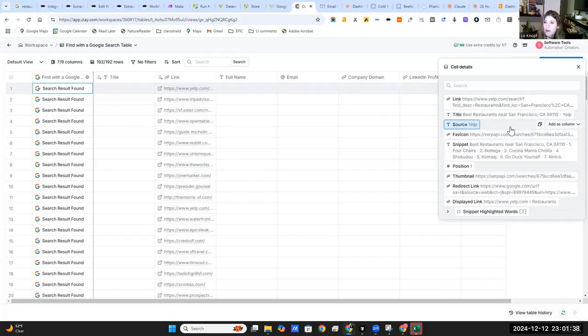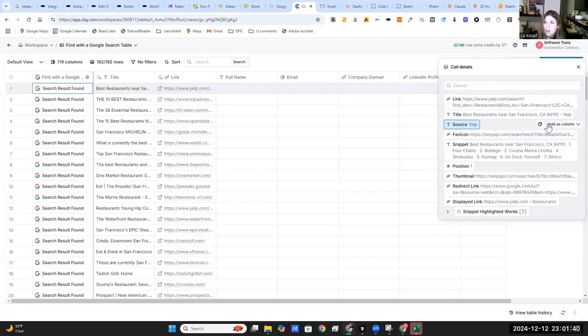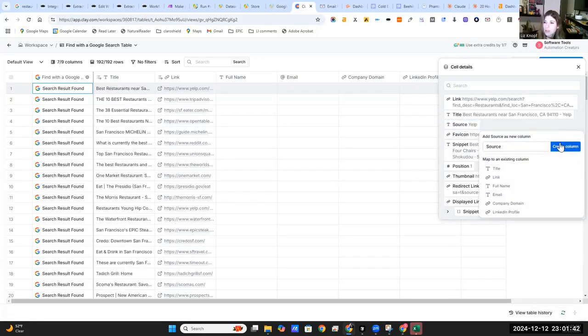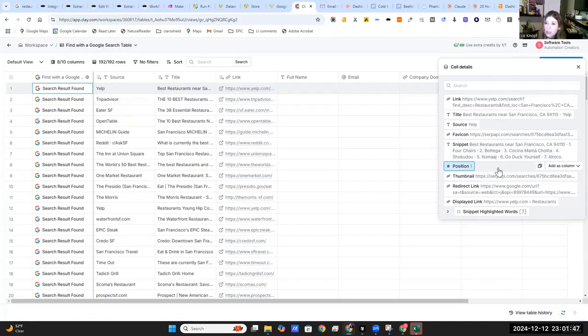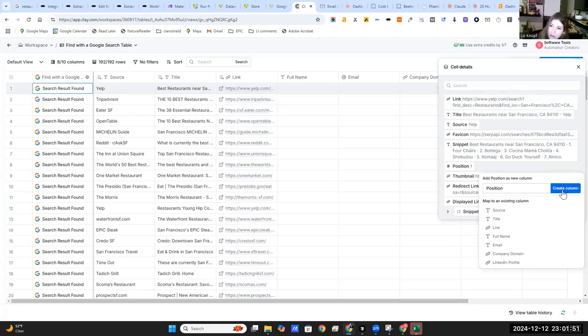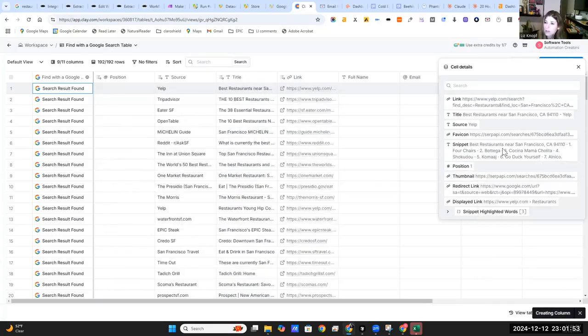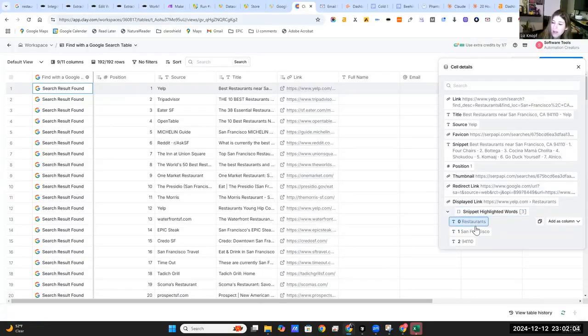I don't really care about favicons. The source, yeah, probably would be good. Add to column. Here we go, source. Boom. Position in the result, we might need to know that. I like to know that stuff. All right, thumbnail, I don't care. Redirect link, no, we don't need that. And display link, don't need that. Ooh, they have snippets of highlighted words. Don't really need that.